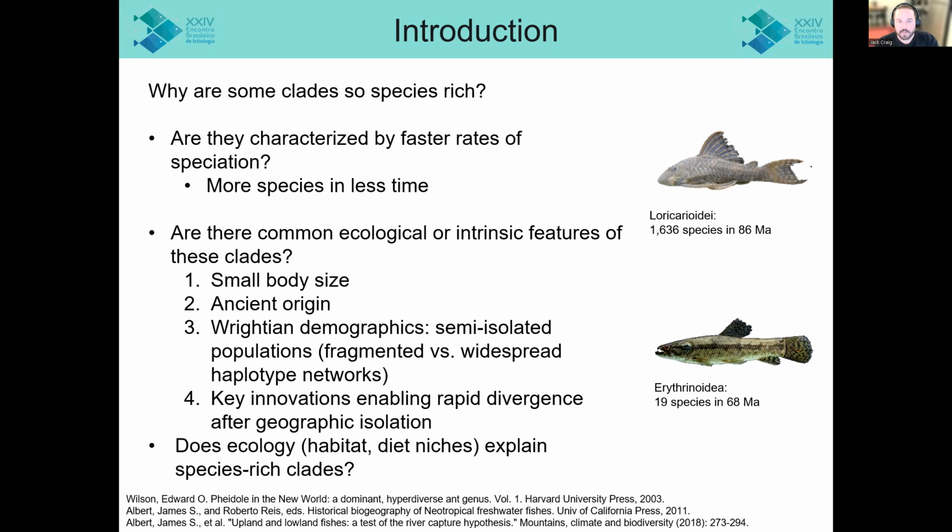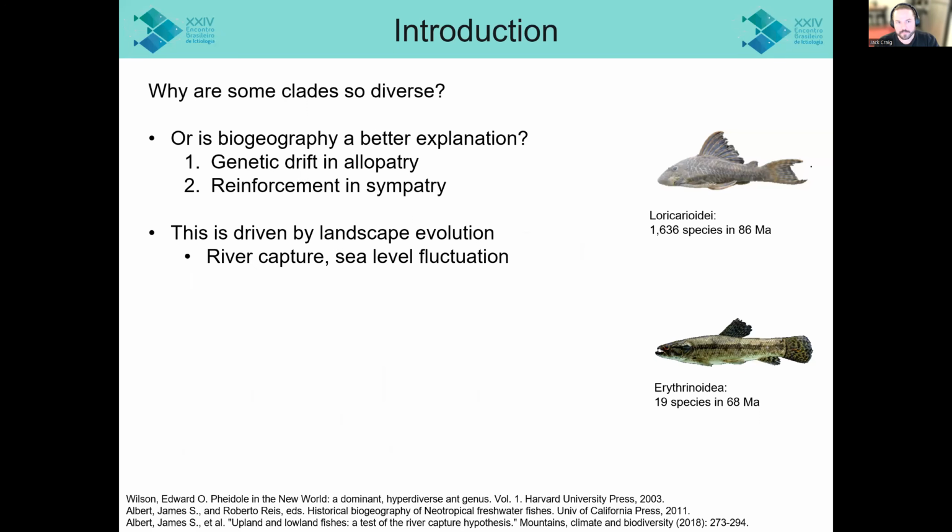Are there common ecological and intrinsic factors in these clades that make them more predisposed to high speciation rates? Things like small body size, ancient origin, Wrightian population demographics, and key innovations that make them capable of speciating rapidly and generating high species richness. In other words, does ecology, things like habitat and diet niches, explain species richness in some clades?